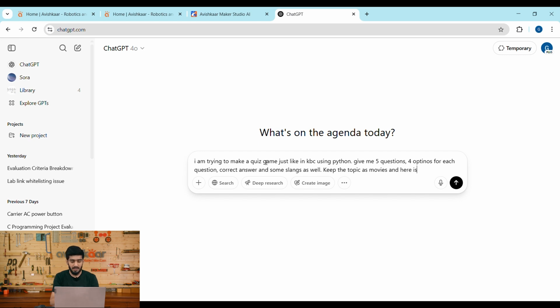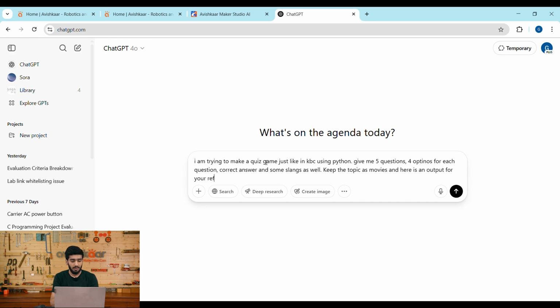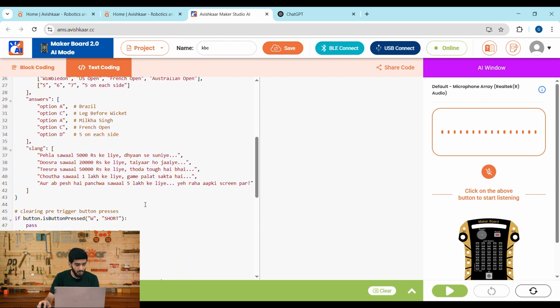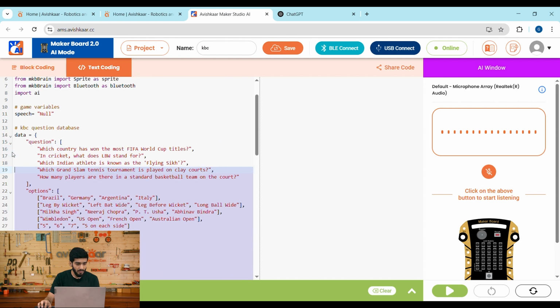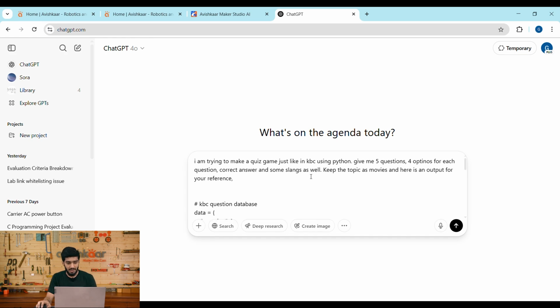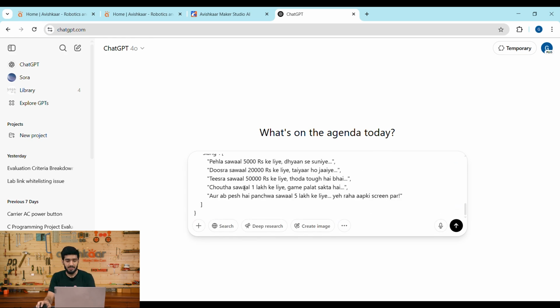and here is an output for your reference, and let's paste this output so that ChatGPT knows how to give the response. Let me just quickly copy this and paste it here. So here is the reference and here is our prompt. Let's see what ChatGPT has to say about this.